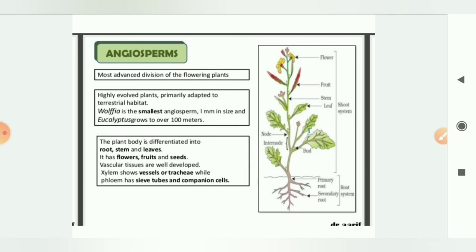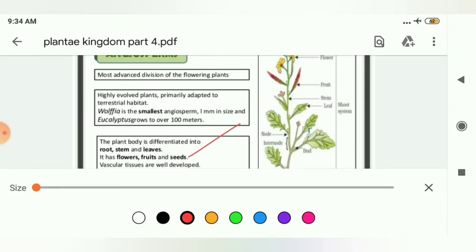Okay, as I've told you earlier, angiosperms are the most complex division of the flowering plants, because they have root, stem and leaves. Along with those things, angiosperms also consist of flowers, fruits and seeds. Clear? Also students, they have well developed vascular tissue.